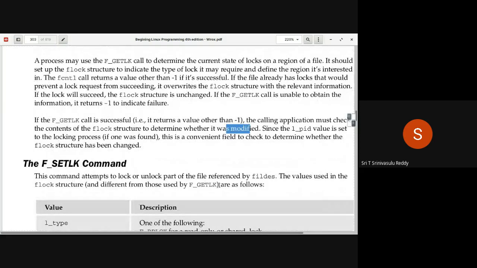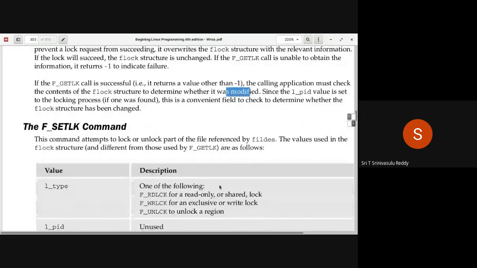After calling F_GETLK, examine whether it is successful or failed from the return value. If it is -1, it has failed to get the information. If it is not -1, it is successful. Either it has got the information that another process is holding the lock, or you are free there. So you now have to verify whether that flock structure data is modified or not.